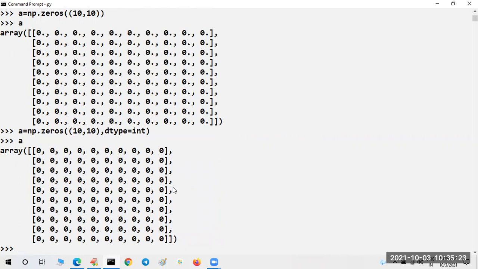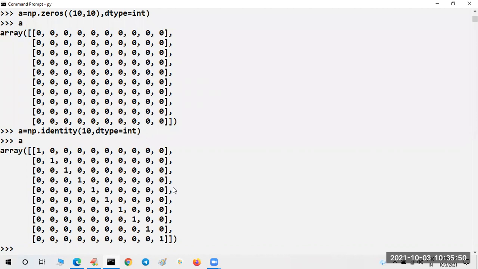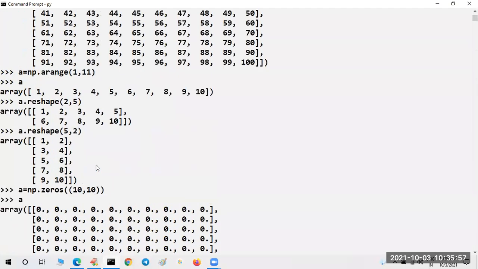Okay, sir, I don't want all these things, I want an identity matrix. No problem, you can go with identity of 10 comma dtype equal to integer. With integer data type, it will create an identity matrix. You know very well, in an identity matrix, in the diagonal we are going to get the value 1. If you print a, we are going to get an identity matrix like this. This is how you can work with NumPy.